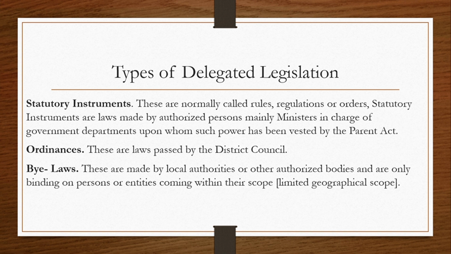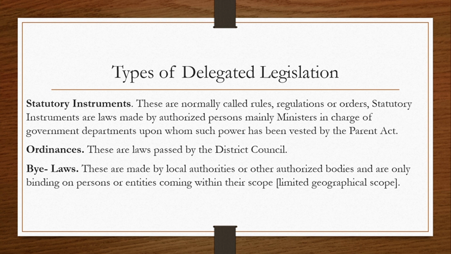So bylaws are similar to ordinances, but typically they are made by lower local authorities like the town councils, the municipal councils, or specific public bodies. An example of a bylaw can be a Jinja Municipal Council bylaw. They can come up with a law to regulate noise pollution in the town.